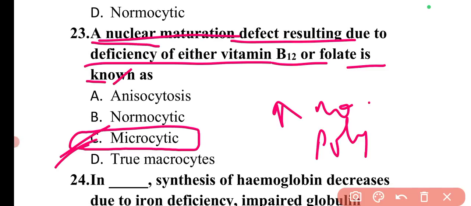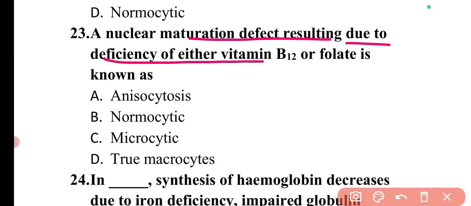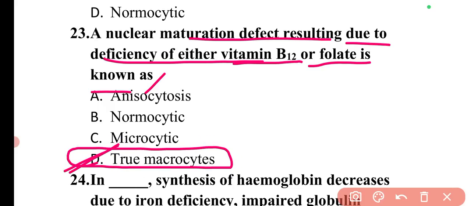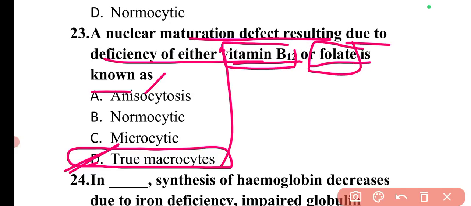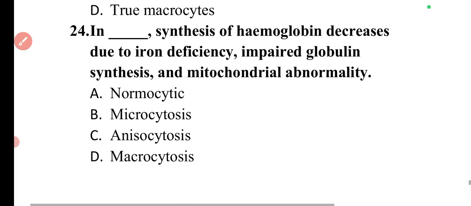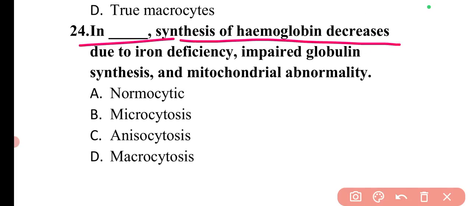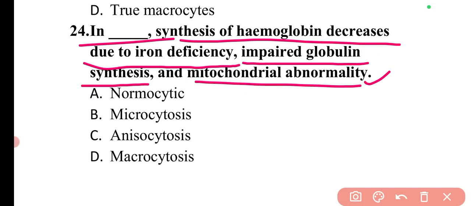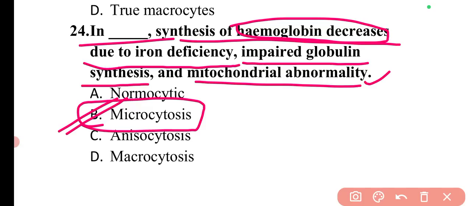Next question is: a nuclear maturation defect resulting due to deficiency of either vitamin B12 or folate is known as. So this condition is known as true macrocytes, which is a nuclear maturation defect due to the deficiency of vitamin B12 or folic acid, vitamin B9. Next question is: in dash, synthesis of hemoglobin decreases due to iron deficiency, impaired globin synthesis and mitochondrial abnormality. So this condition is microcytosis. In this the hemoglobin synthesis decreases.